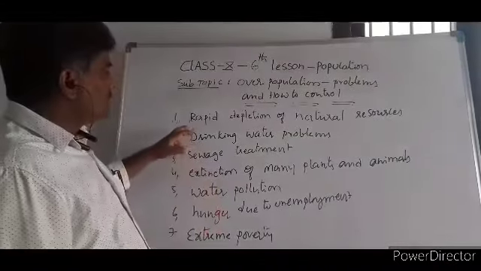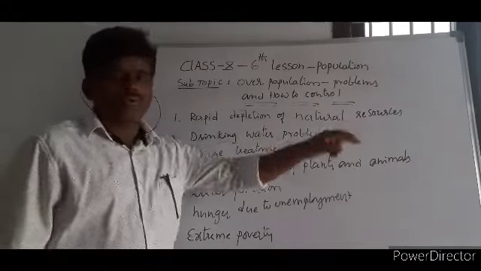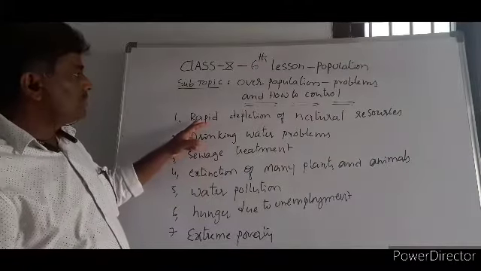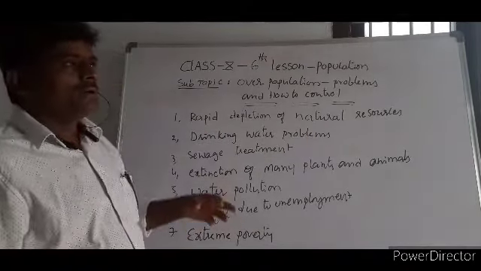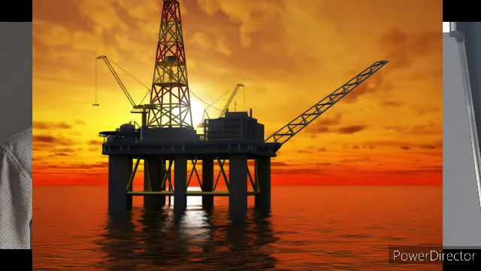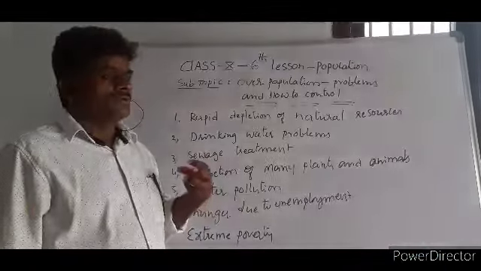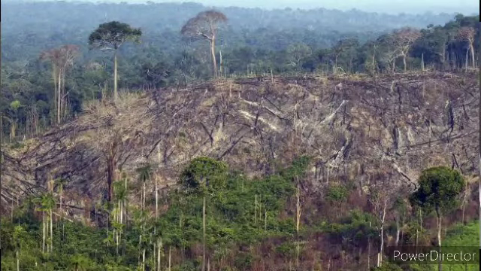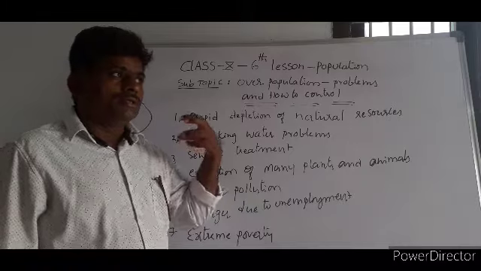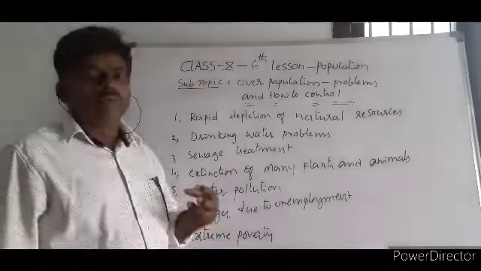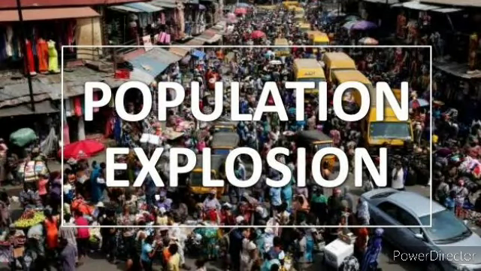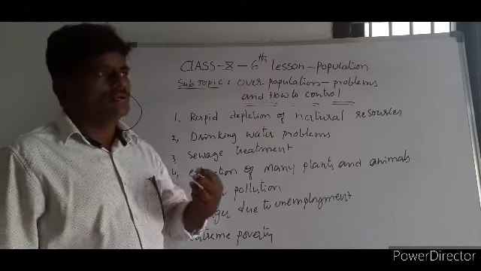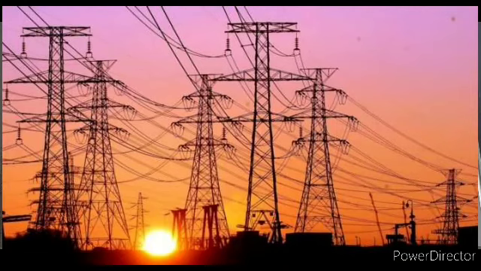The first problem is the rapid depletion of natural resources. Natural resources like oil, petroleum, minerals, forest, followed by the soil, will all be emptied. If there is more population, there is more demand for all these resources. For example, take electricity. We need to get more and more electricity.